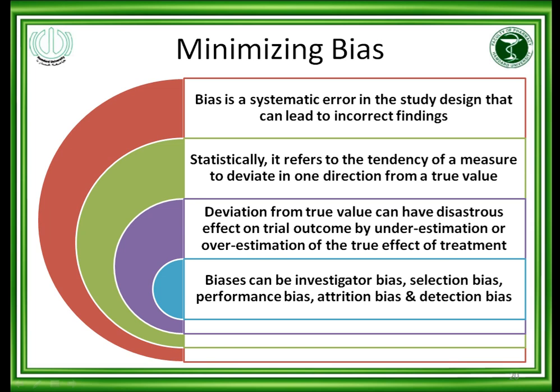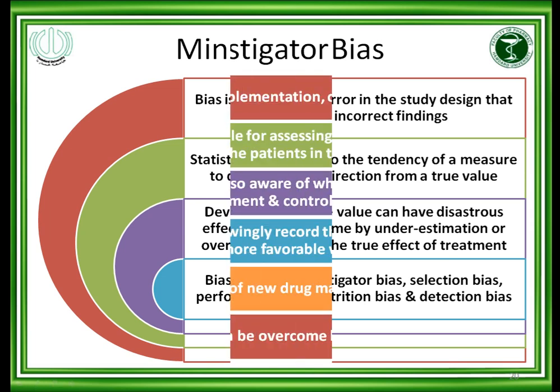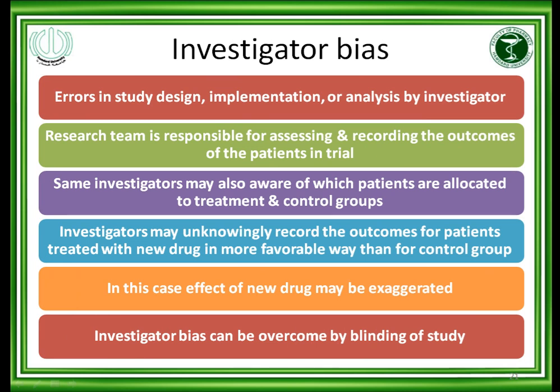Bias can be investigator bias, selection bias, performance bias, attrition bias, and detection bias. What are these biases? We will discuss them now. In investigator bias, there are errors in the study design, meaning from the beginning the investigator designed the study with error. Suppose the design is good but the implementation of the study has an error, or the analysis by the investigator does. At any level, design, implementation, or analysis, the investigator can make the error. This is called investigator error.